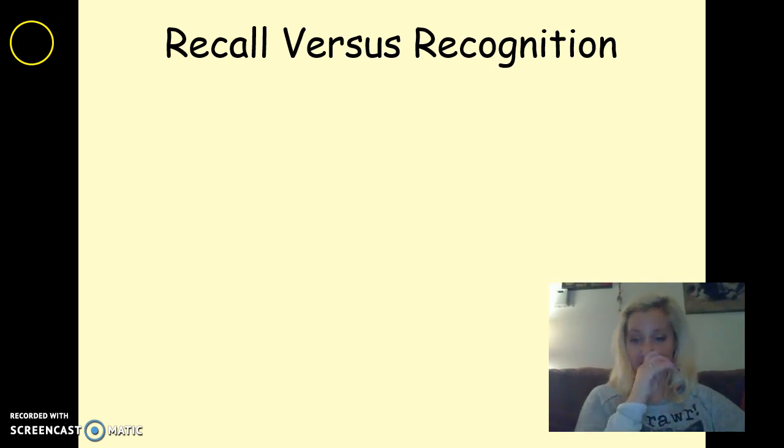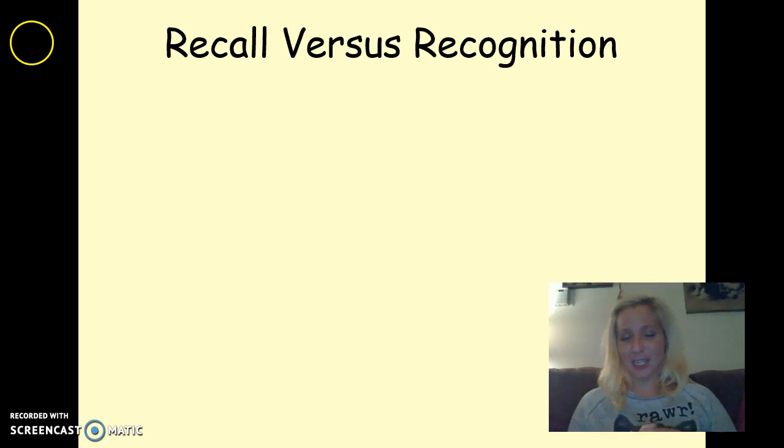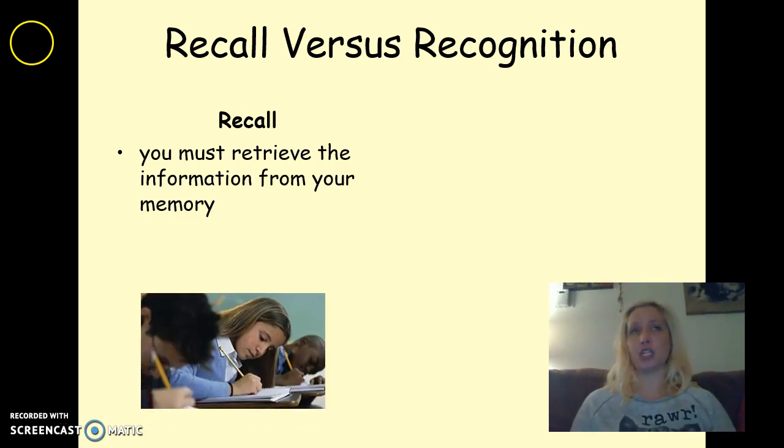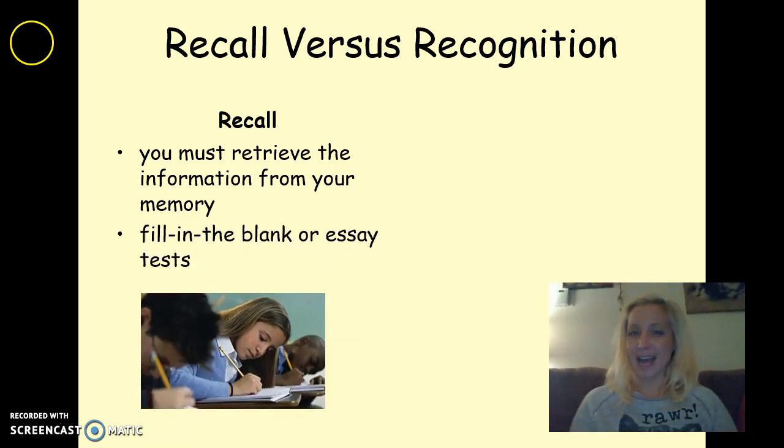Okay, memory then. We're moving on to chapter 7. Yay. So remember the first thing we did is we talked about the difference between recall and recognition, okay? Recall is when you have to retrieve information with your memory without really any retrieval cues or prompts. Remember I asked you, can you name